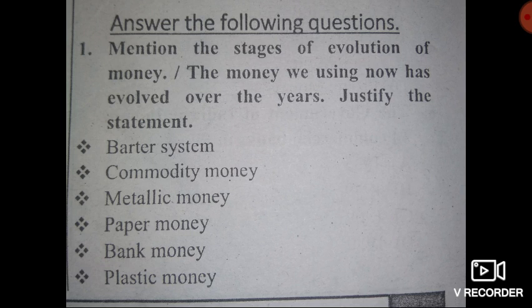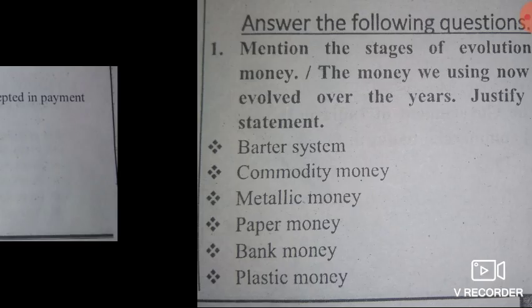Then let's move on. Answer the following questions for 3 marks. The first question, mention the stages of evolution of money, or the money we are using now has evolved over the years. Justify the statement. See here, the stages of evolution of money. One is barter system, second is commodity money, third is metallic money, fourth is paper money, fifth is bank money, and the last, sixth one is plastic money. See here, these are the stages of evolution of money, isn't it?